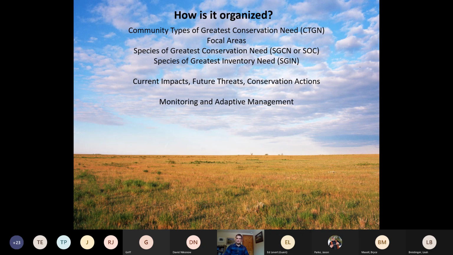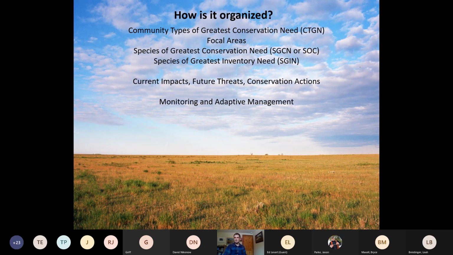So the stuff at the top there is like the data, the physical species and areas that we're concerned about. And then the other two sections speak back directly to those things. So there you go. That's SWAP 101. That's pretty much how the whole thing works and how it's organized.